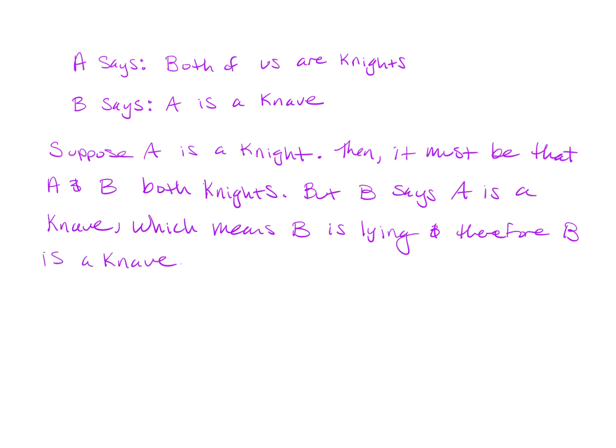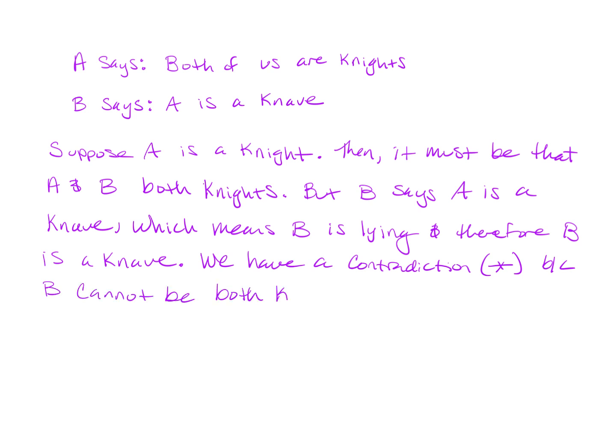Okay, so we have a contradiction. We have a contradiction because B has been identified as both a knight and a knave. Okay, the symbol for contradiction is the two arrows facing each other. So B cannot be both knight and knave.